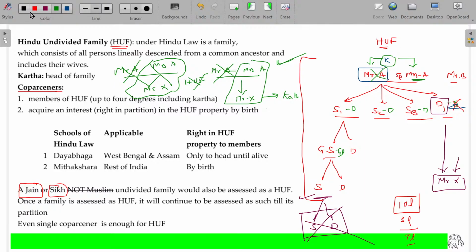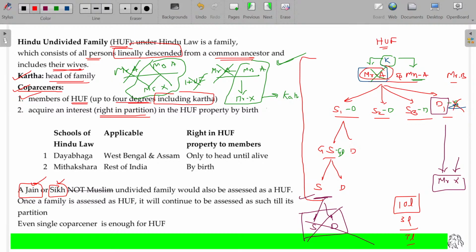Okay then, a HUF consists of all persons lineally descended from a common ancestor, and includes their wives also. Who is called karta? The head of the family. Co-parceners are the members of the HUF up to 4 degrees including the karta. They have the right to acquire an interest and a right in partition. On partition, these co-parceners will get the right of share.